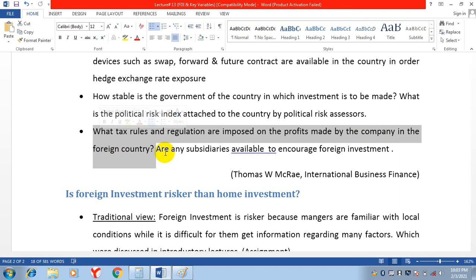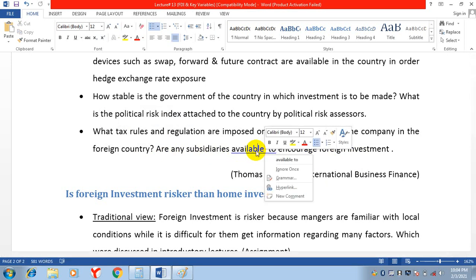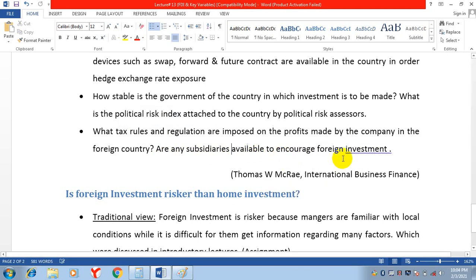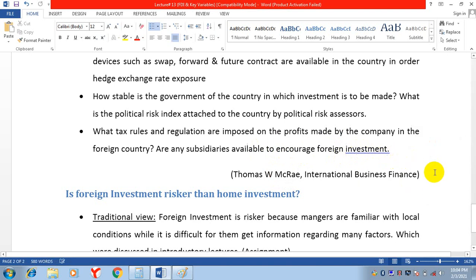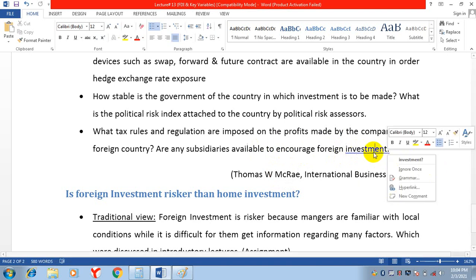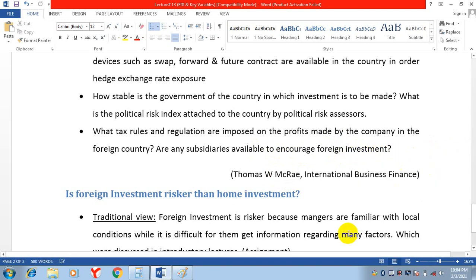The more important thing: companies make investments in those countries in which the tax rate is low. Are any subsidies available to encourage foreign investment in the foreign country? Are there already subsidies available to motivate foreigners to invest money?